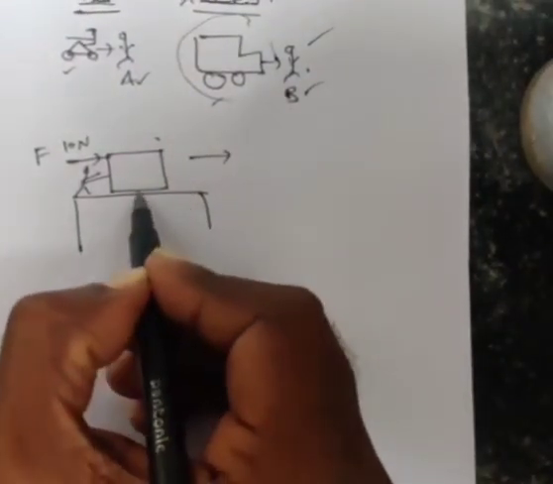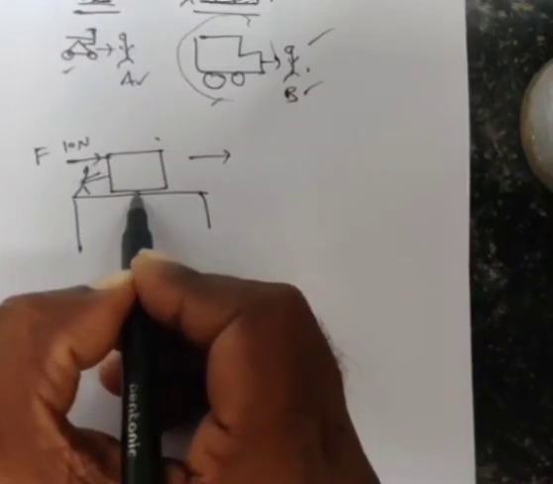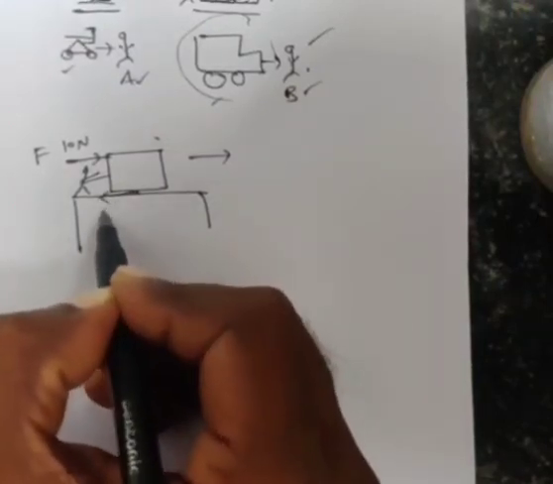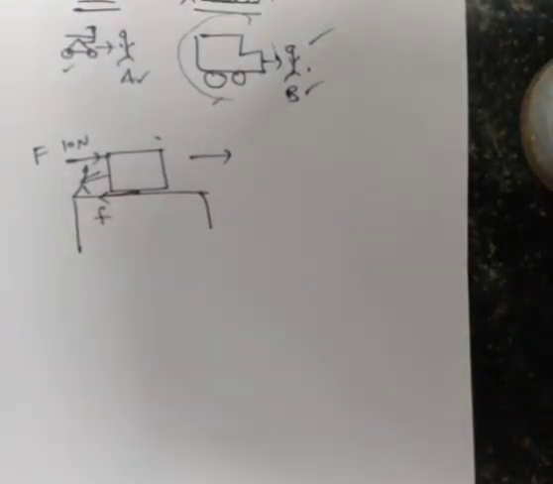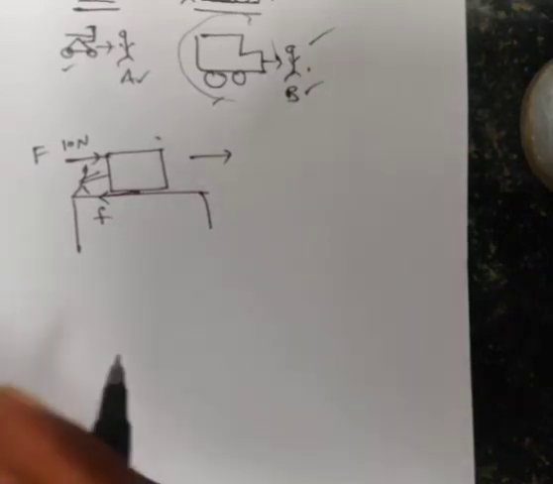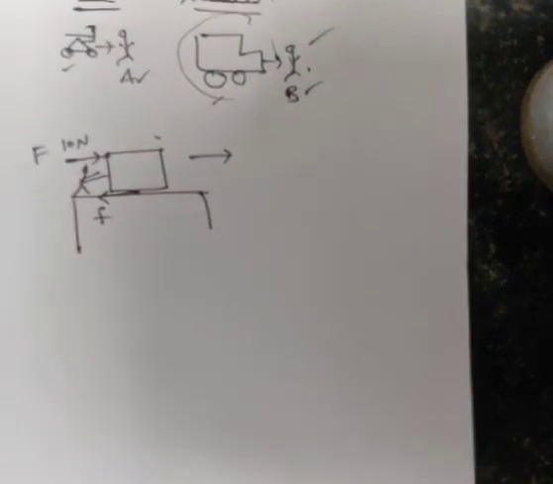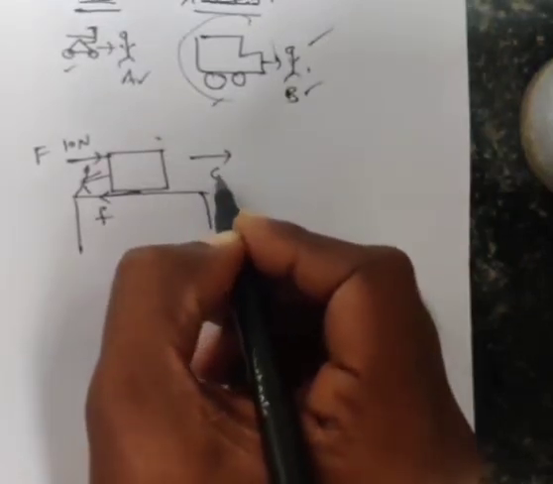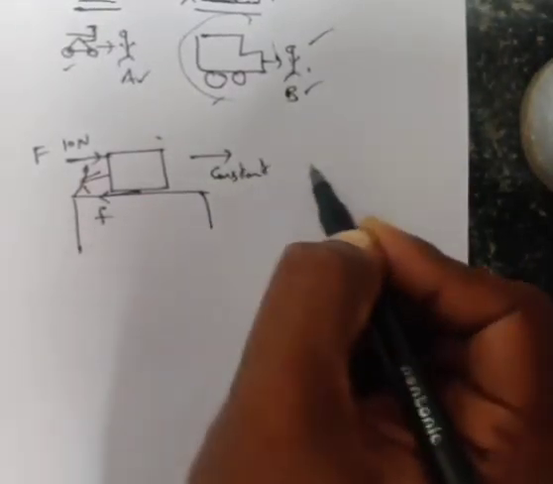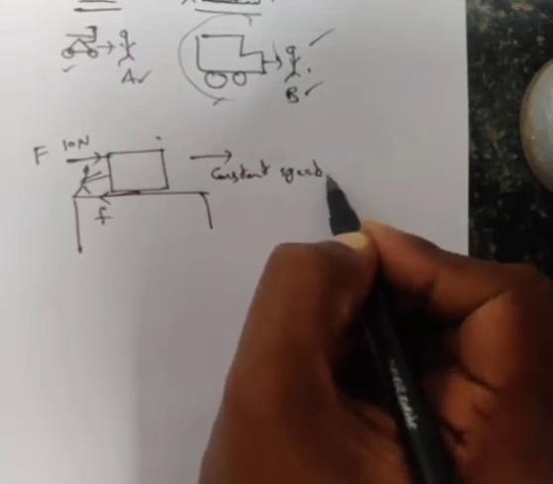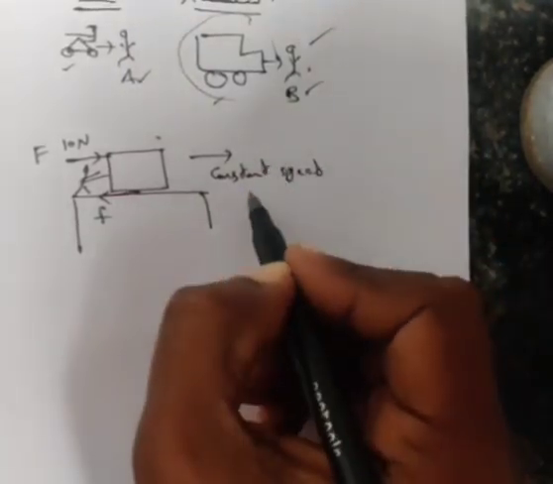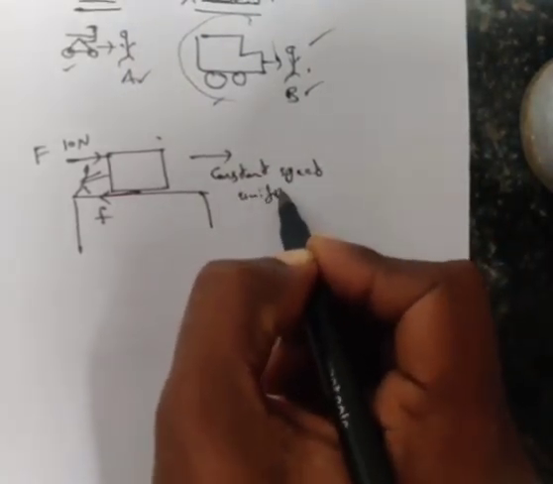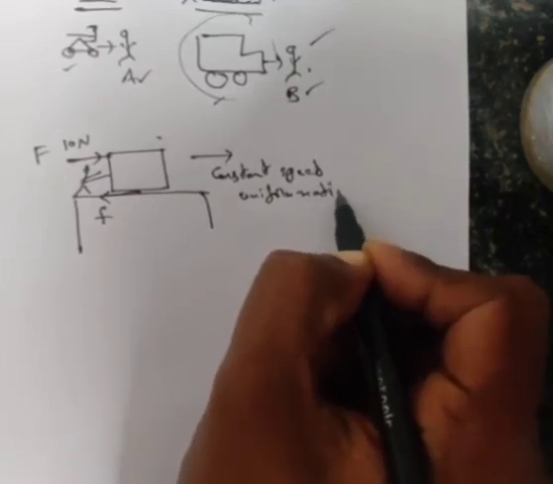So there is a force which is opposing the motion of this block, which is called frictional force, acting opposite to that direction. Now they are asking us to calculate how much frictional force is acting on the block if the block is moving with constant speed. Constant speed means uniform motion.